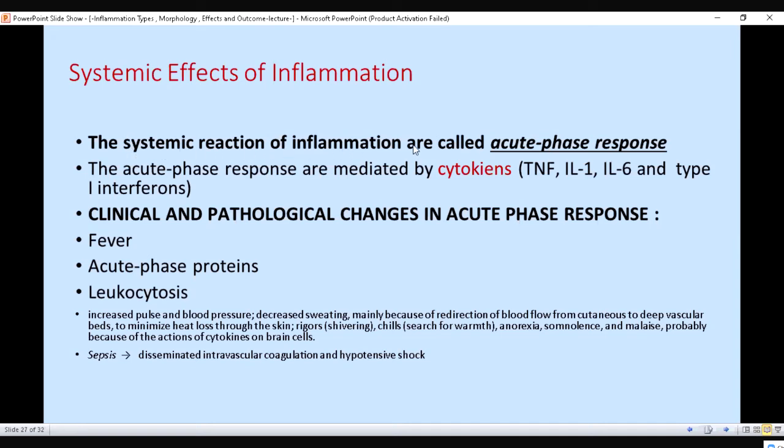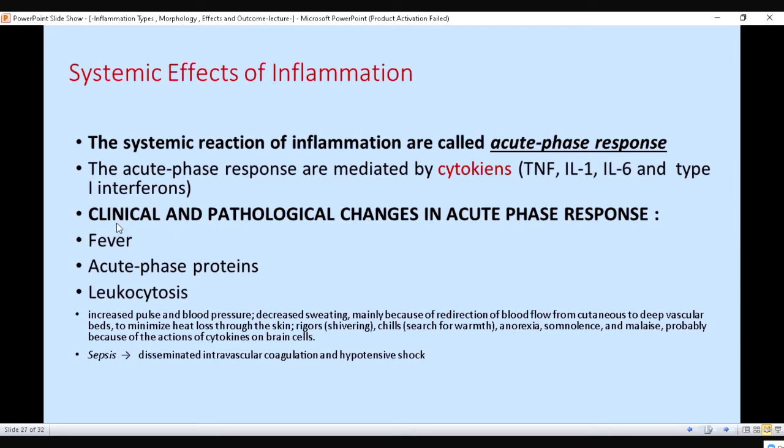The systemic reactions of inflammation are called the acute phase response. We call these systemic effects the acute phase response. Acute phase responses are mediated by cytokines. Fever and all the changes in the body in case of inflammation occur because of the acute phase. These are acute phase reactions, and they occur due to cytokines. Now, what are cytokines? These are chemical substances like interleukin 1, interleukin 6, tumor necrosis factor, and type 1 interferons.